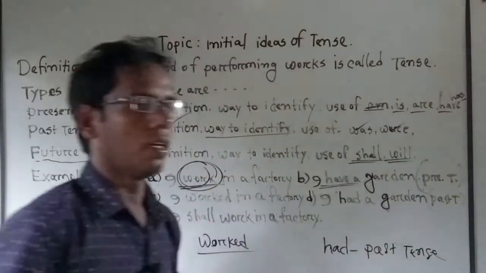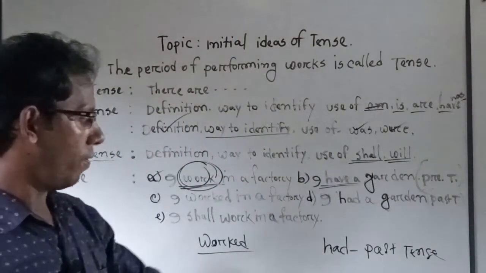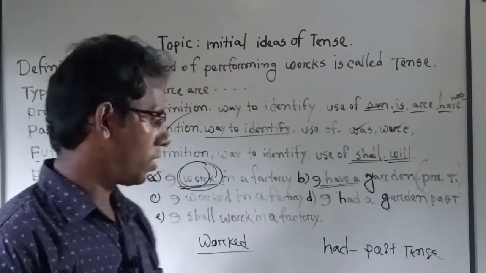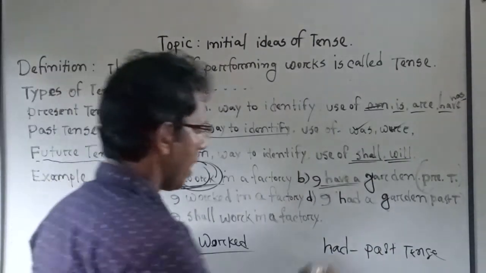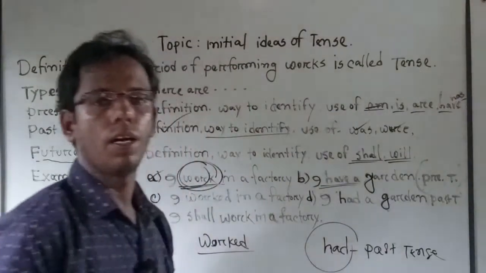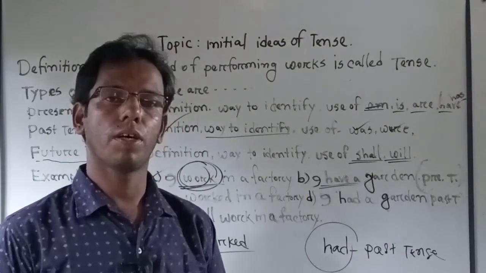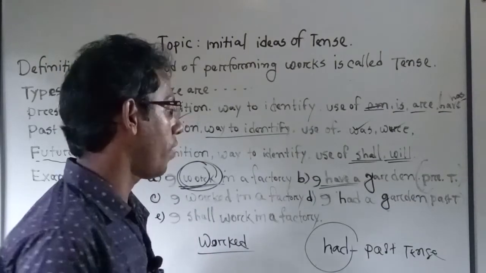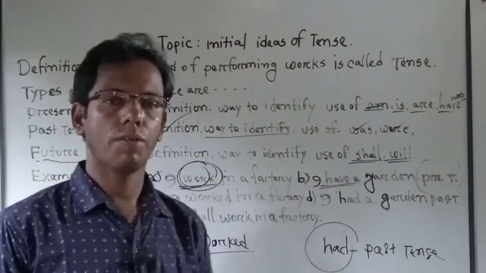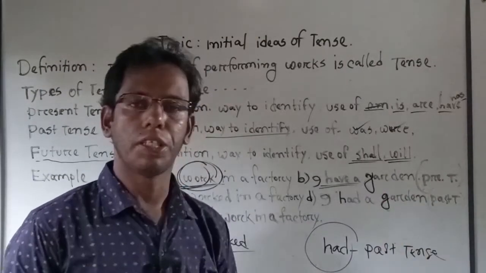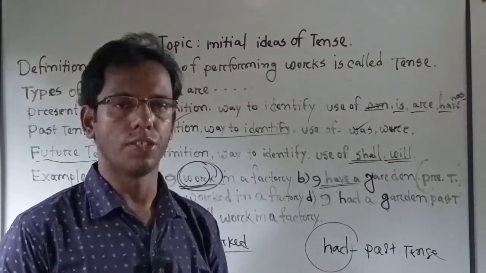That means if we want to use have in past tense, then we must use had as the past form. So in I have a garden, after observing this sentence, we find the use of have. So now we can obviously say that this is a sentence of present tense.